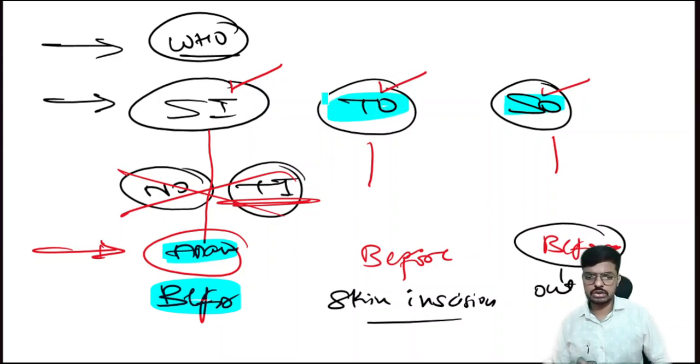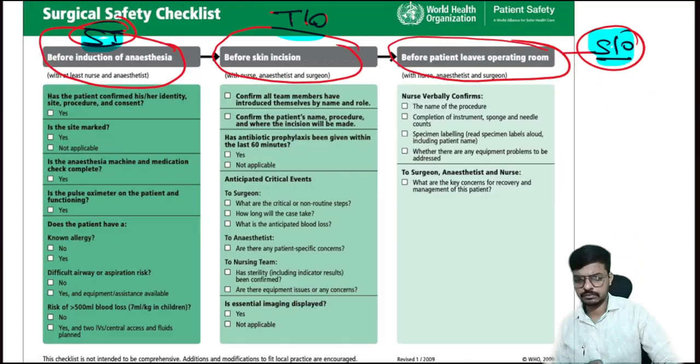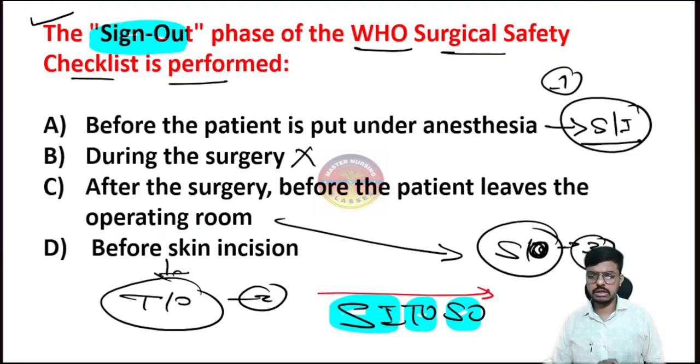The question will come: which one do you have to make sure of before shifting the patient out of the OT? That is the sign out. This was the question which was asked in our exam: the sign out phase of the WHO surgical safety checklist, which one will be performed? That is the correct answer.